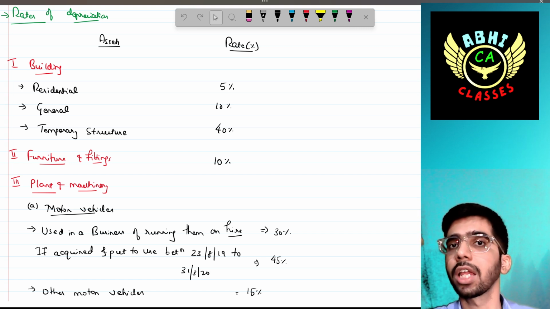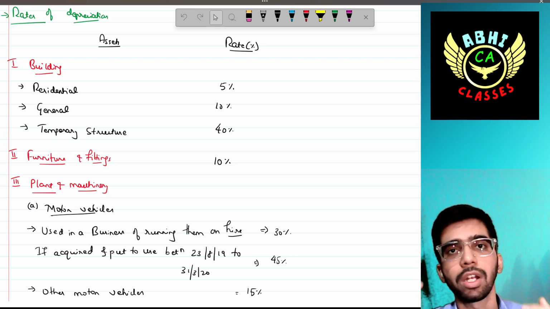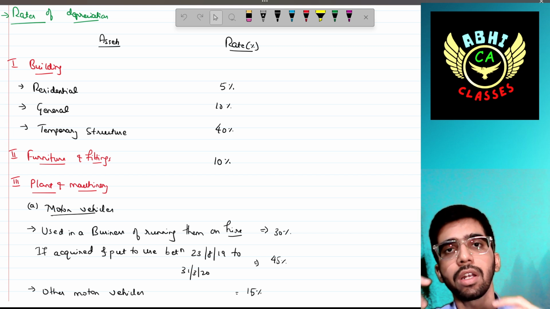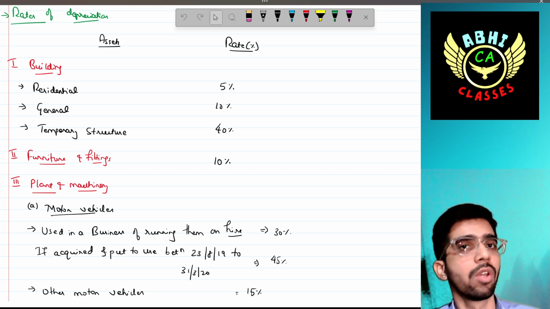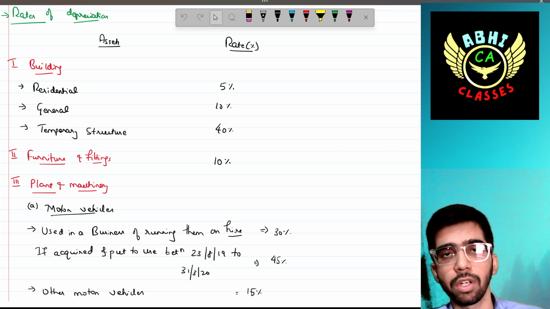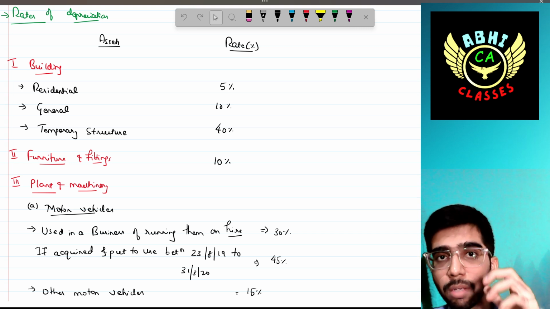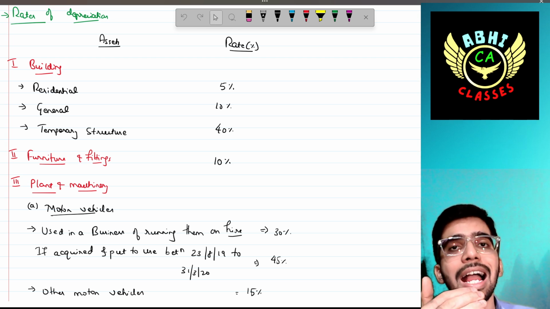This is irrespective of the rates applied by the respective business holder as per accounting standards or Ind AS. These are the income tax rates. If depreciation is charged as per the relevant Ind AS or accounting standards, that should be ignored for the computation of depreciation as per the income tax authority. So we have to compute the depreciation only by considering the rates specified here.